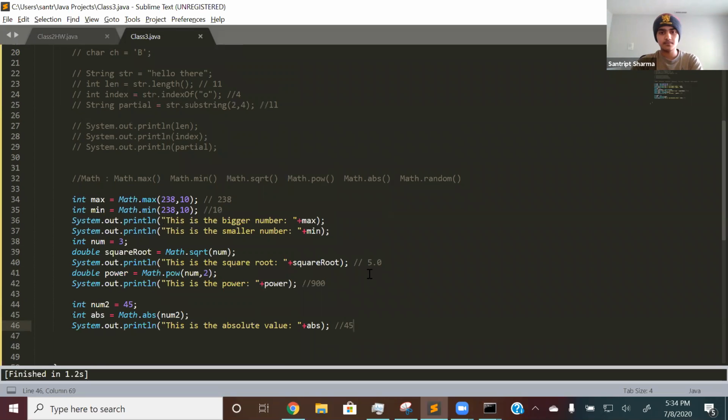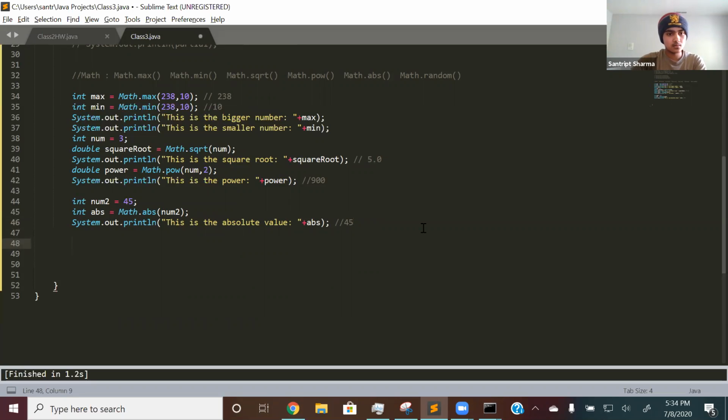All right, so now math.random. What math.random does is that it just prints out random numbers, and you can specify a range. So let me show you. So let's create double random is equal to math.random times 6. So what this times 6 does is that it assigns to the variable random a random double, or decimal number, between 0 and 6.